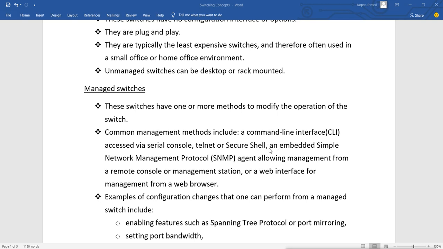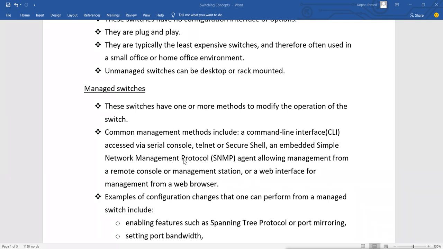Now an embedded simple network management protocol, that is SNMP, agent allowing management from a remote console or management station, or a web interface for management from a web browser. This is a protocol called simple network management protocol. This protocol is used to manage network devices.